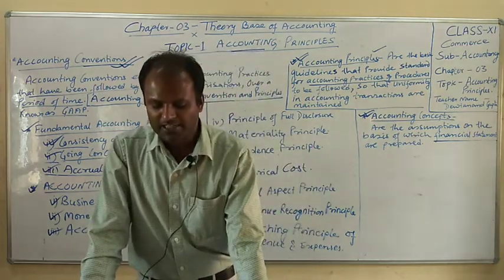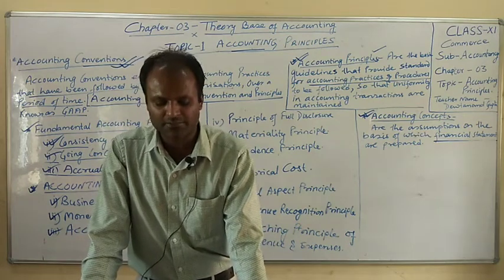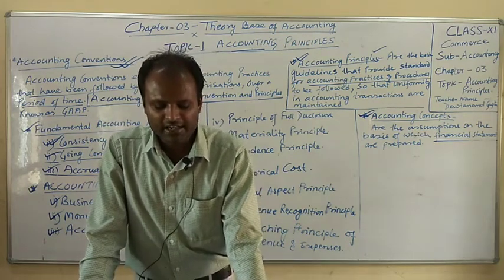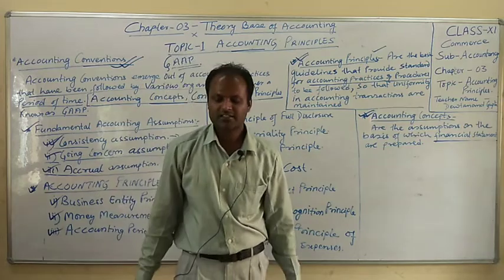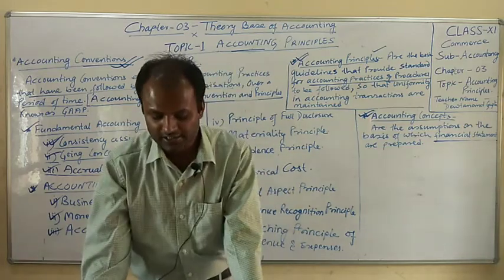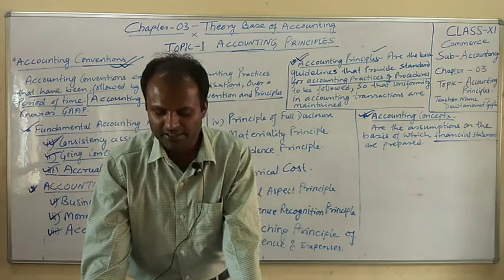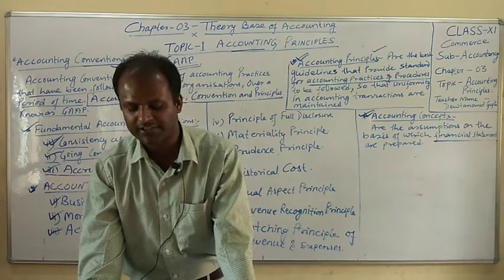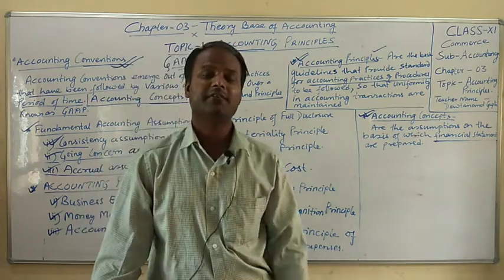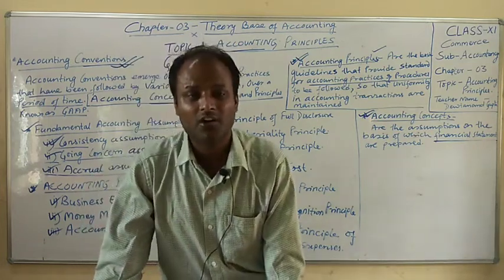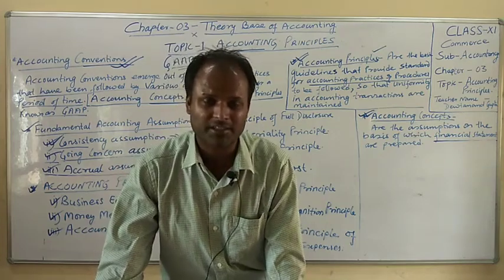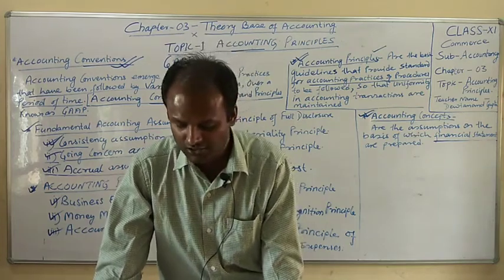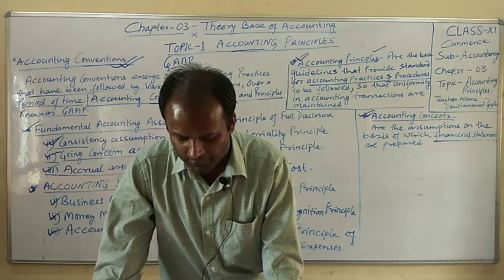Number C, match periodic revenue with the expenses for getting correct business result. Revenue is there, and for earning the revenue we have incurred certain types of expenses, these also have to be measured.